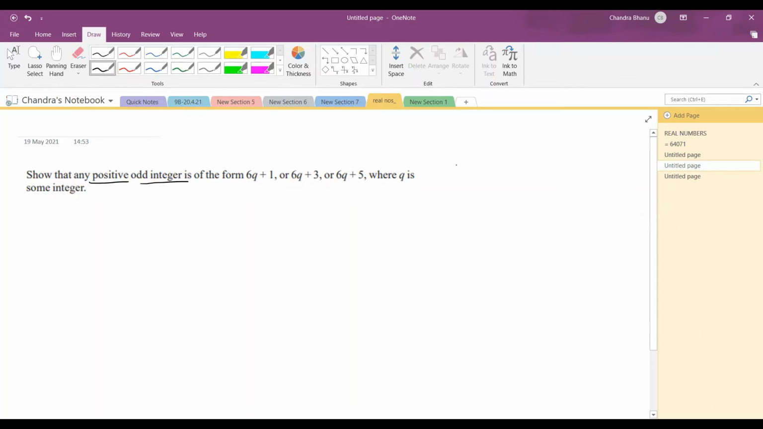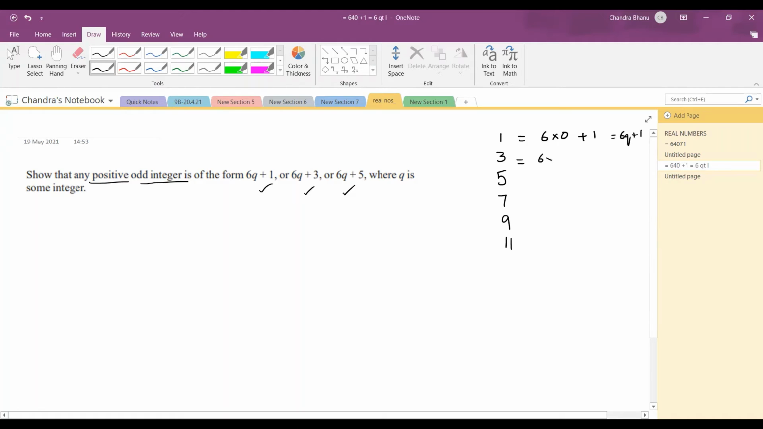The question says that any positive odd integer, when I'm talking about any positive odd integer, so I can take some numbers 1, 3, 5, 7, 9, 11. I've taken few odd numbers and I have to prove that they are either of this form 6q plus 1, 6q plus 3 or 6q plus 5. Now, how can I write 1 in this form? I can write it as 6 into 0 plus 1. So that means this is of the form 6q plus 1, where my q is 0.